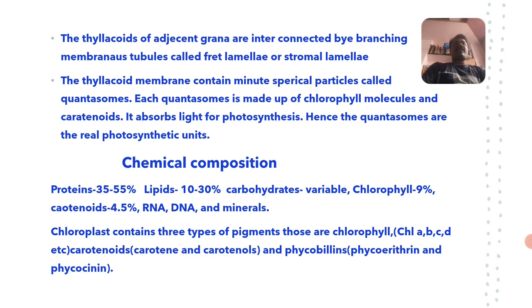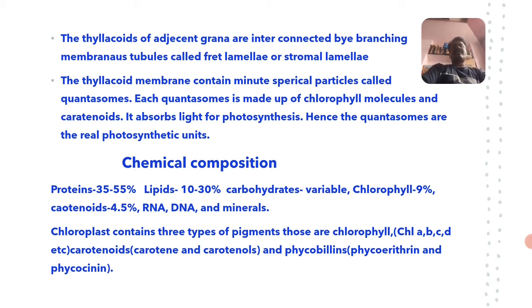Then what is the chemical composition of chloroplast? See, the chemical composition of chloroplasts: proteins about 35 to 55%, lipids about 10 to 30%, carbohydrates variable, chlorophyll about 9%, carotenoids about 4 to 5%, and another is RNA, DNA, and some minerals are also present in the chloroplast.